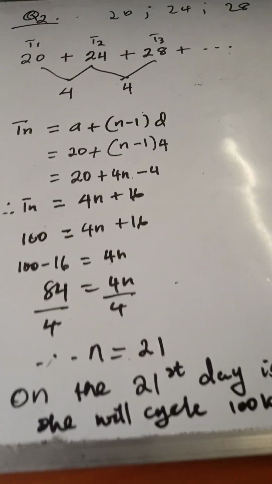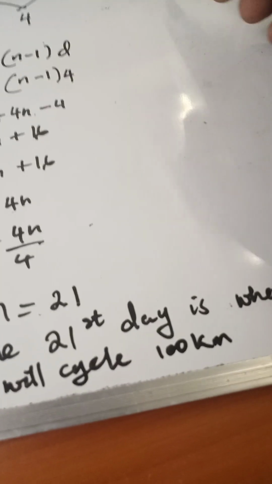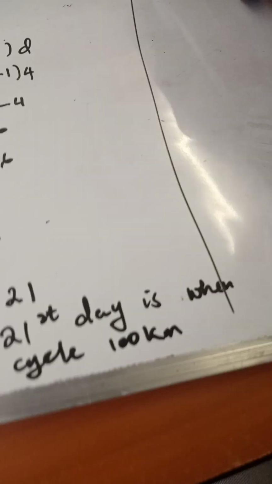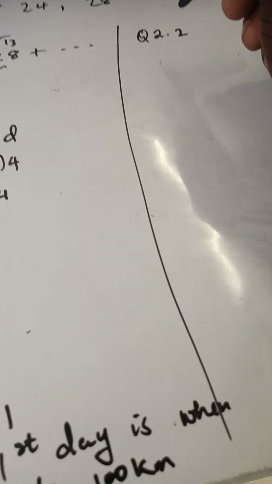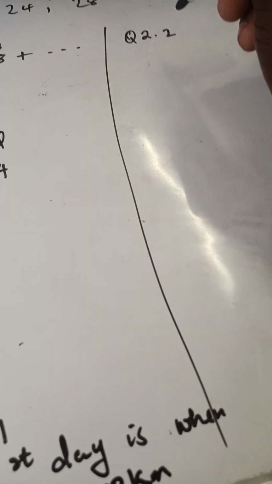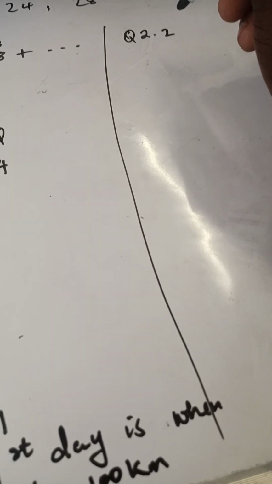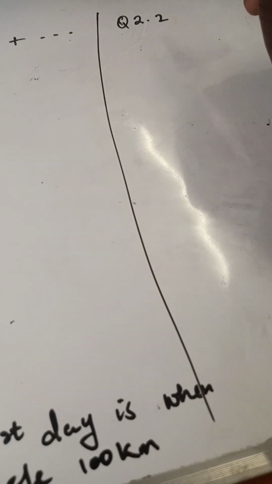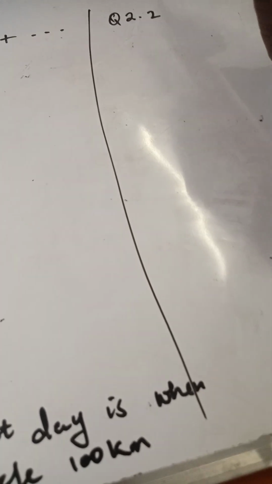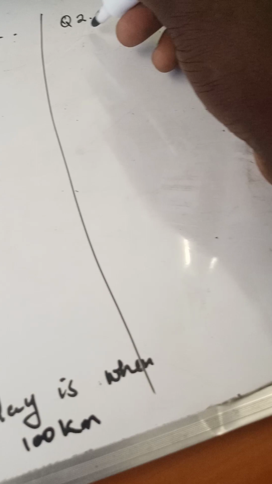Now the next question, which is question 2.2, says determine the total distance you would have cycled from day 1 to day 14. So we are calculating the sum of the first 14 terms in a nutshell.